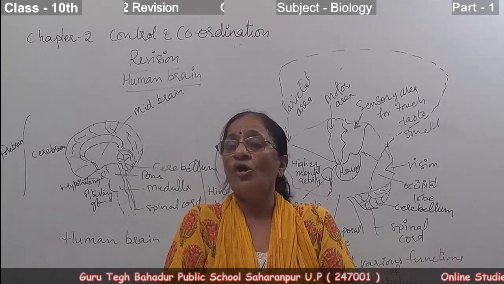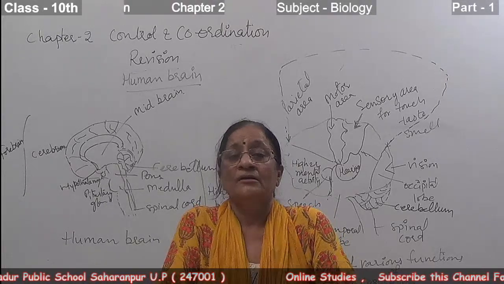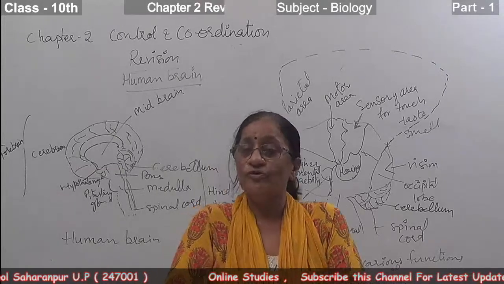So this is all about the brain and its functions. That's all for today. Thanks.